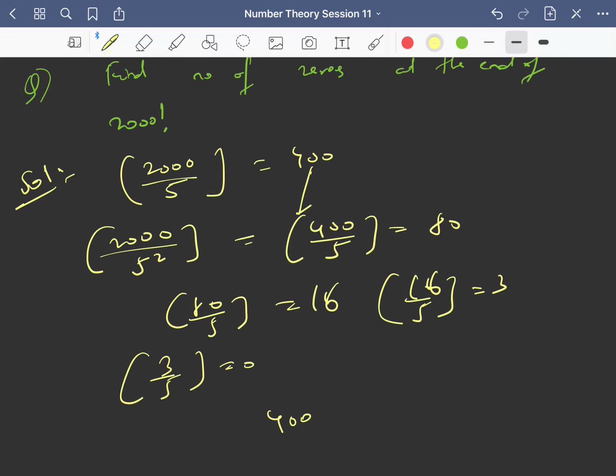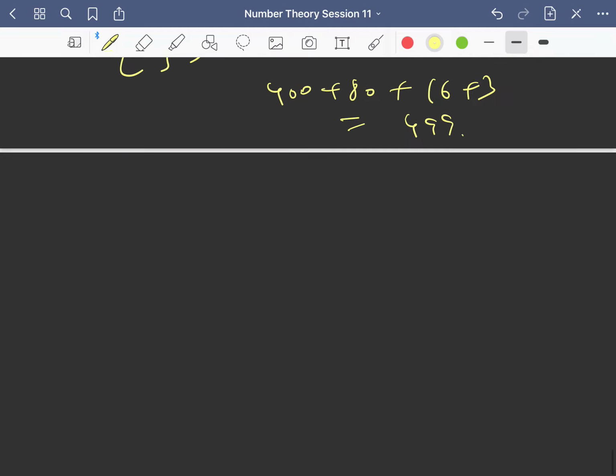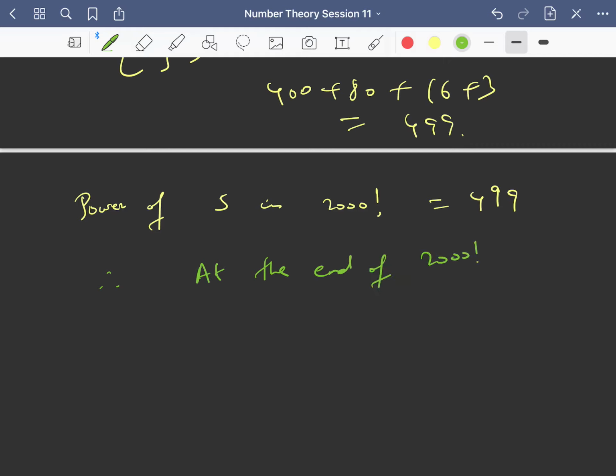So power of 5 is how much? 400 plus 80 plus 16 plus 3, so 499, right? So power of 5 in 2000 factorial, this is 499. So therefore you will have at the end of 2000 factorial 499 zeros, right?